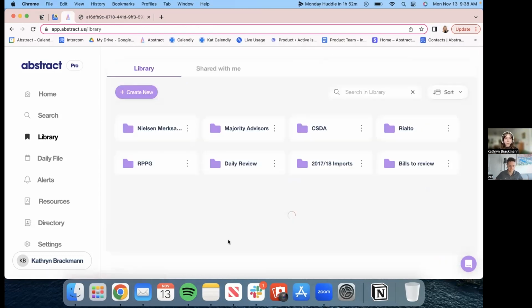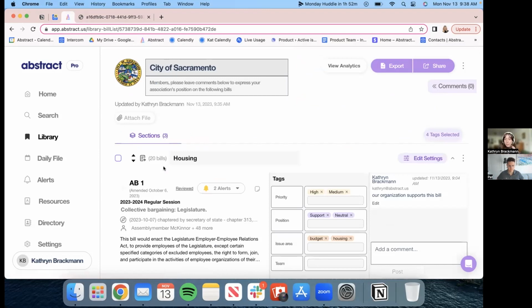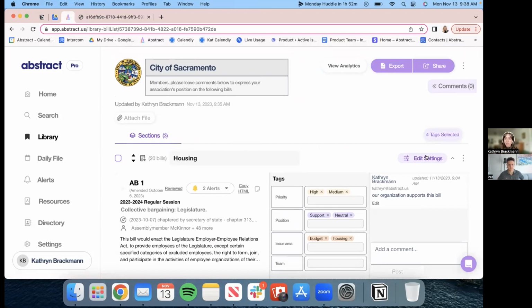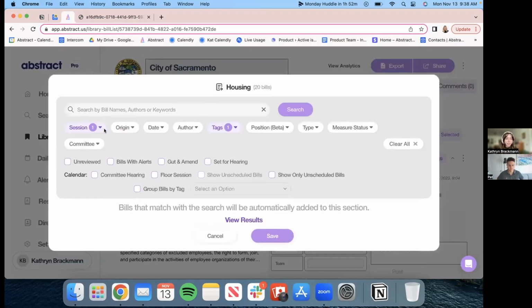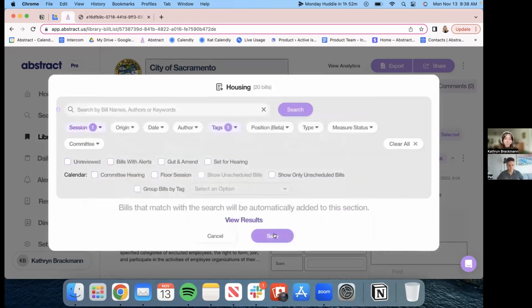Password protected, it is dynamic. People get real-time updates as bills meet your search criteria. I'll actually show you the search criteria. Here I would go into edit settings and you can see that I have it set for the current session, bills that I've tagged for housing. This is within my housing section. It's as simple as that.